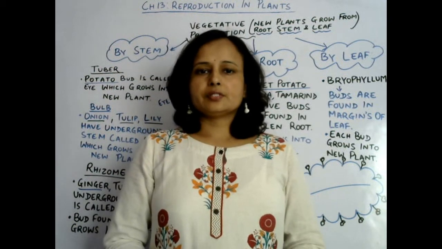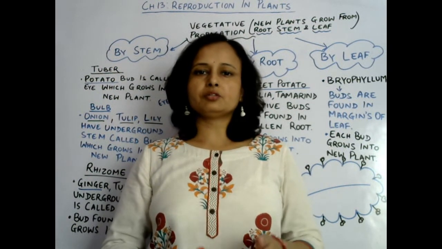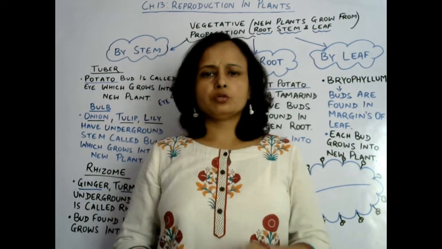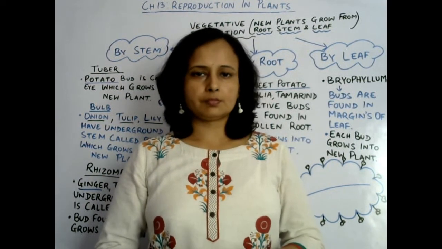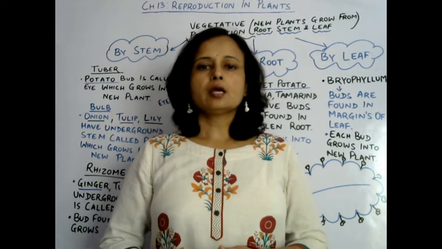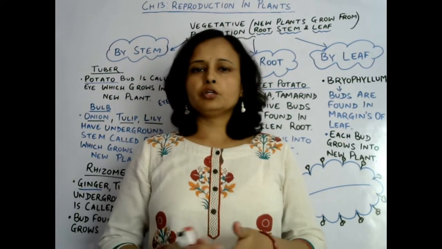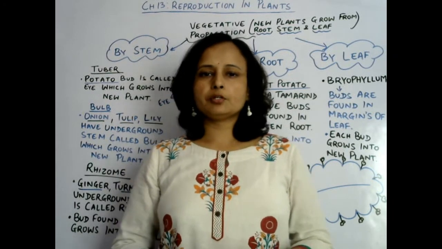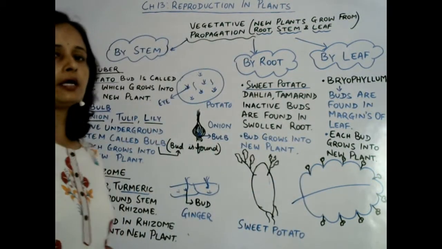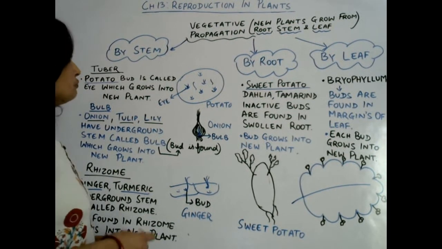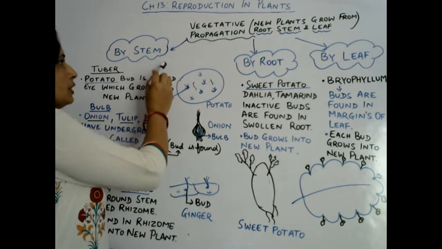Welcome back, students. Now we are going to learn about vegetative propagation in plants. Vegetative propagation is a mode of asexual reproduction which takes place in vegetative parts of plants, and the vegetative parts are root, stem and leaf. So we are going to learn about the vegetative propagation that takes place in plants by root, stem and leaf. Okay. So first of all, stem by stem.